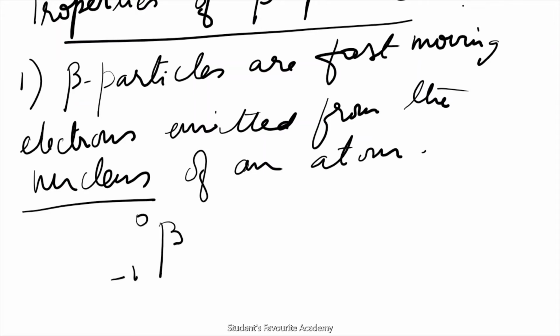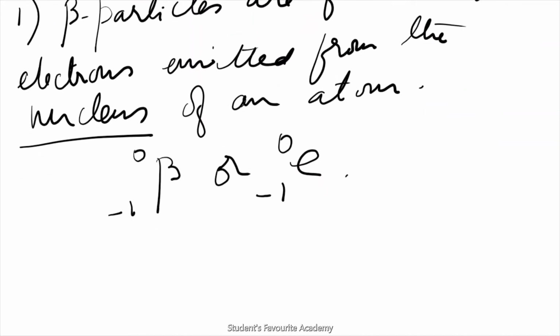They are represented by beta minus 1 and 0, or e minus 1 and 0. Though cathode rays are also fast moving electrons, they differ in their origin. Beta particles are given out from the nucleus, while cathode rays are given out from the orbital electrons, that is, the electrons which are revolving in the orbits.